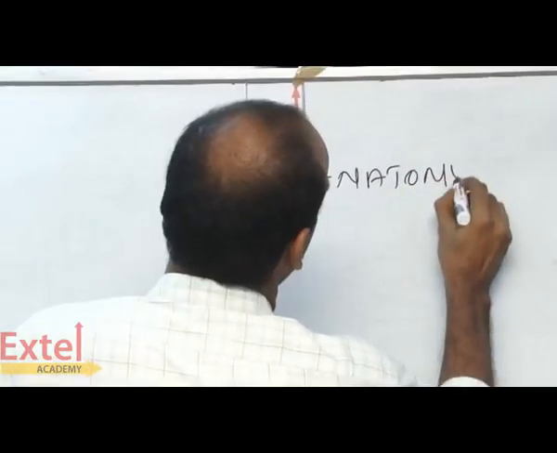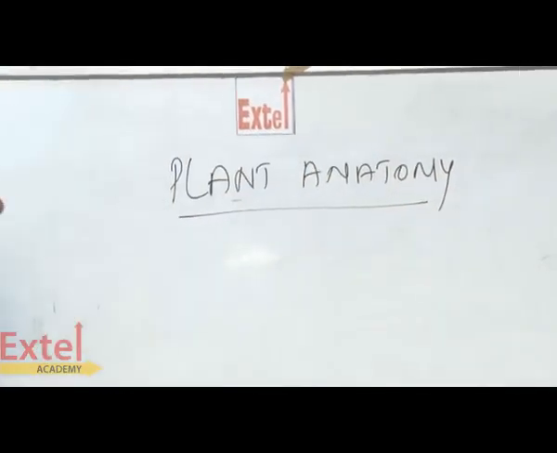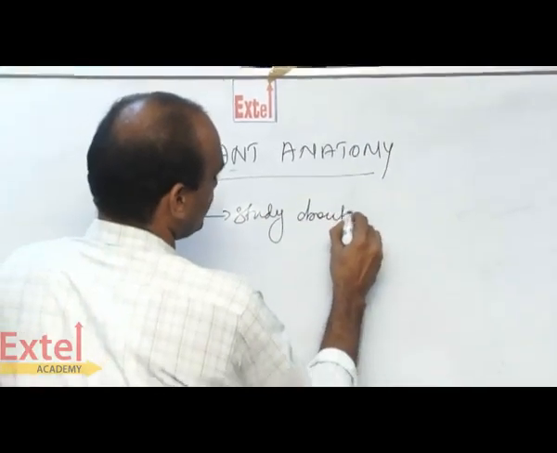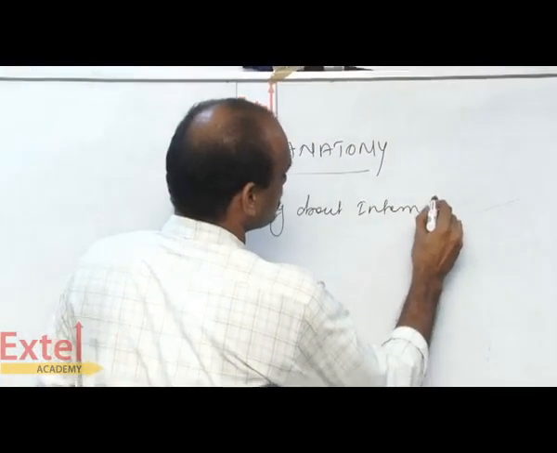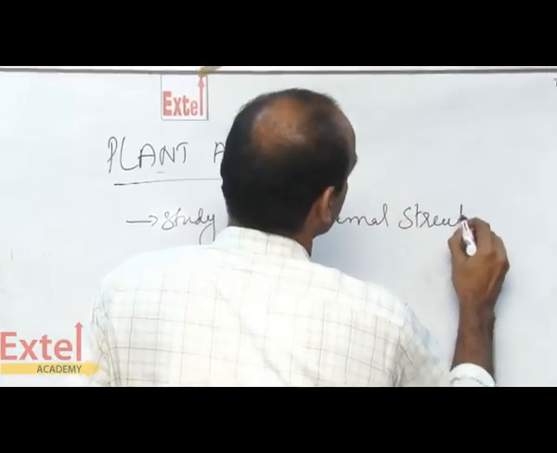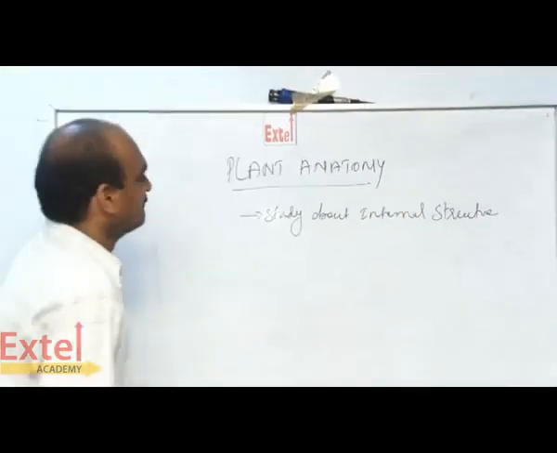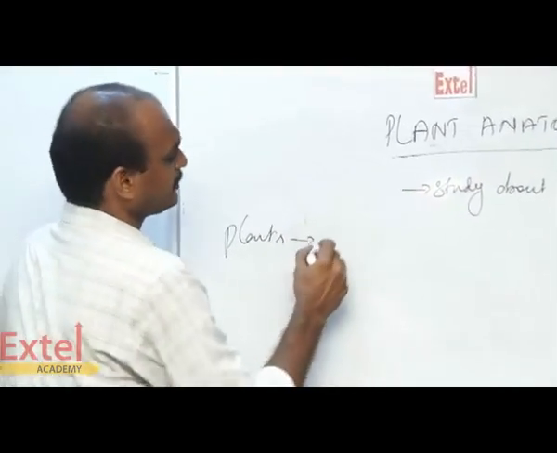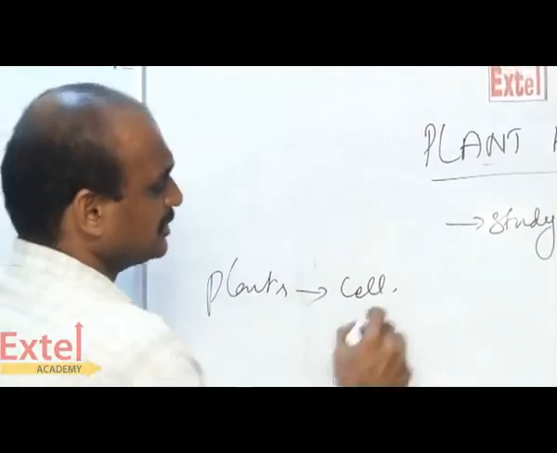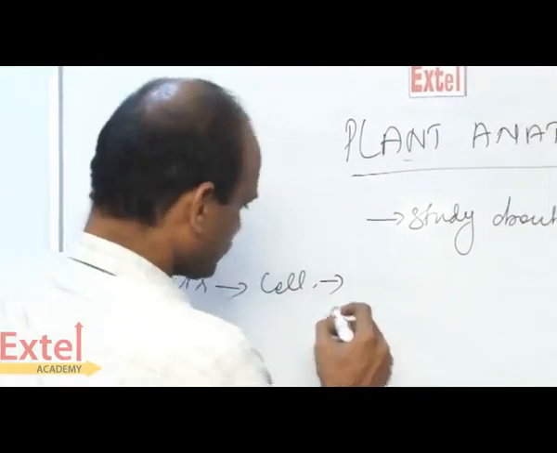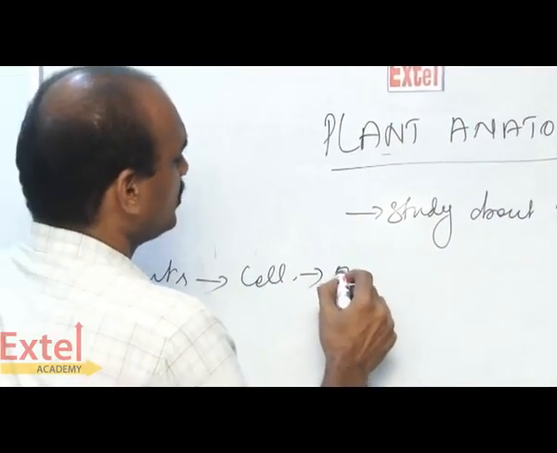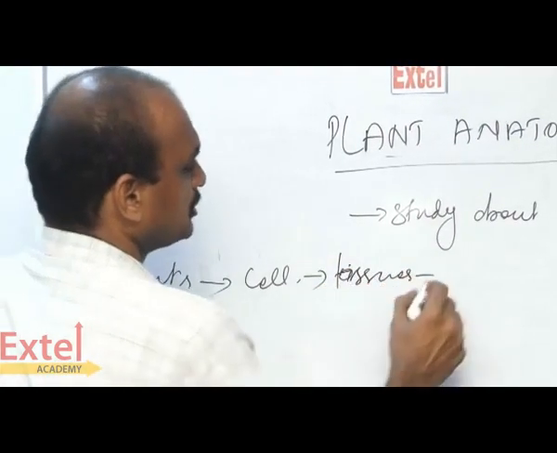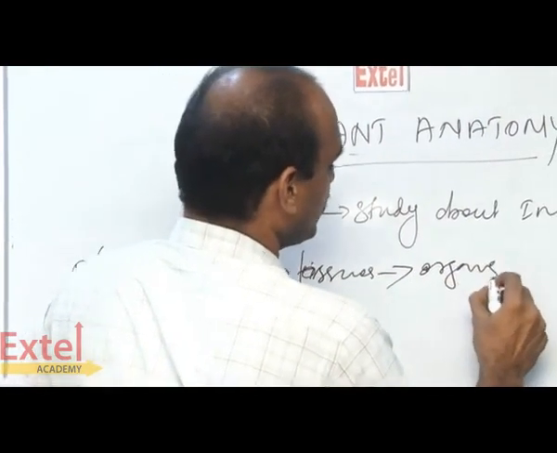Anatomy. Plant anatomy means the study of internal structures. The plants are made up of cells. The cells are grouped into tissues. The tissues will become organs.